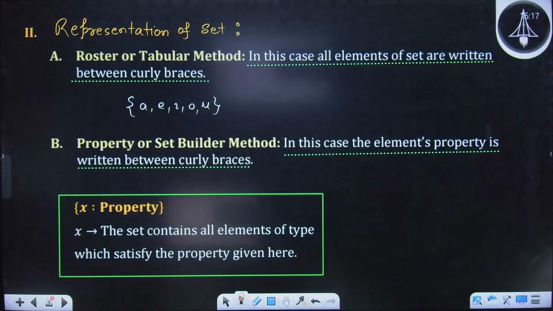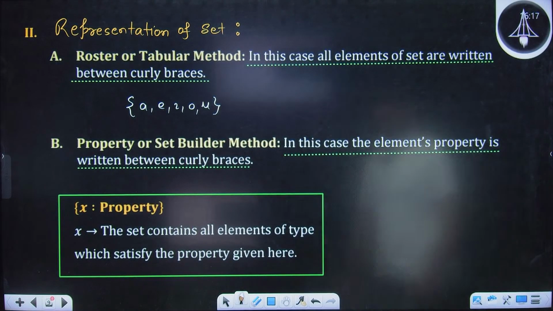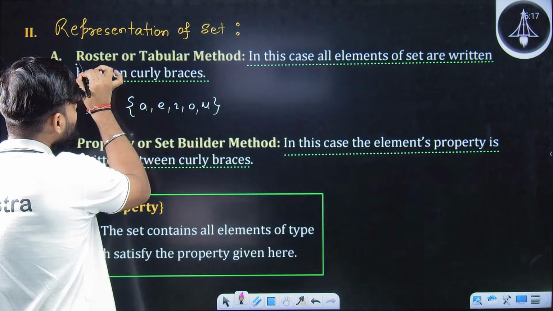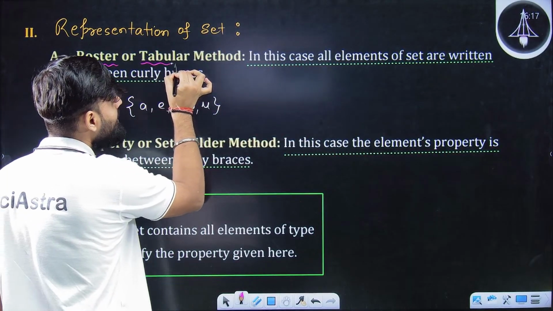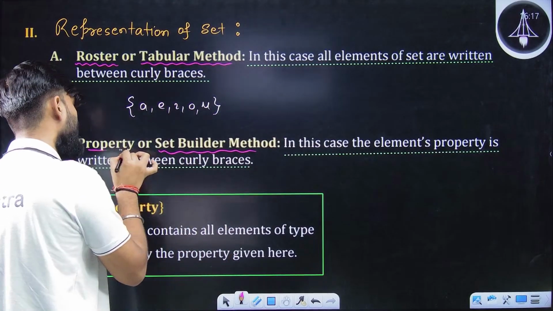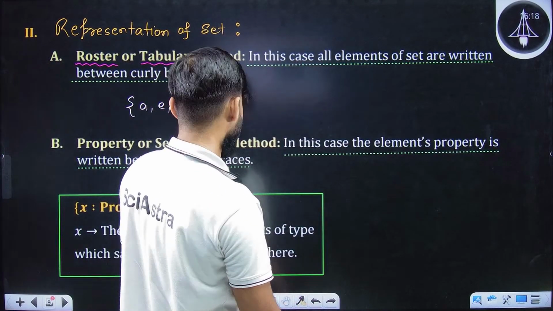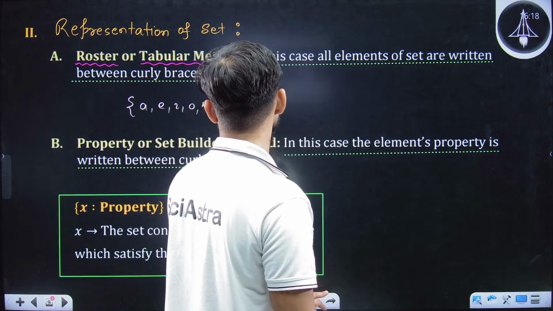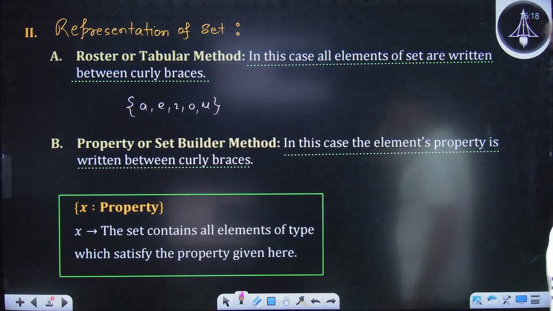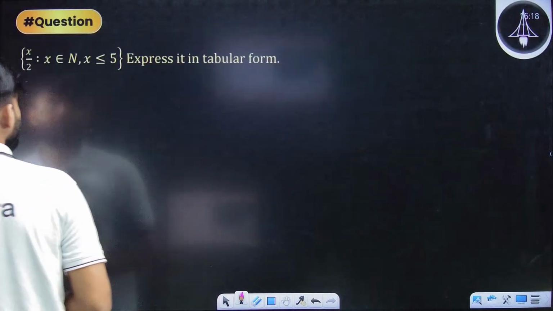Representation is clear. Roster form, property or set builder form. So, are you able to understand everything? Are you people synchronized with me? So, this is very important: roster form also has a new name, that is tabular method. And set builder form also has a new name, that is property method. So this name is there. There is nothing in a name. Just you need to understand the property. Okay? Done. Clear. Let's move ahead.